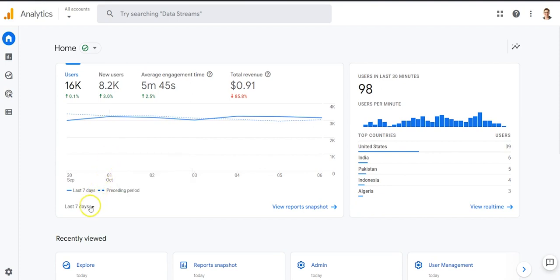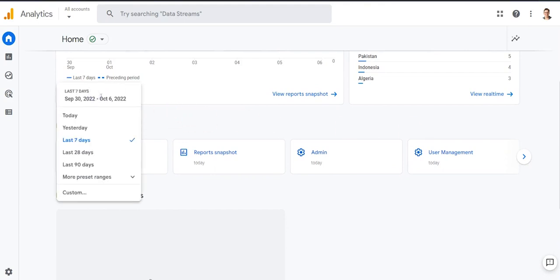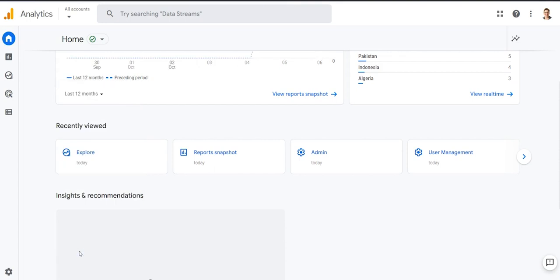So to do that, we're going to want to change this pull down. So we're going to come over here. Well, you can see that we have some options. Last 28 days, last 90 days. We like to go with these preset ranges. You can see some more preset ranges that are really easy. We want to look for the past year, so let's look at the last 12 months. And as we look at our results,